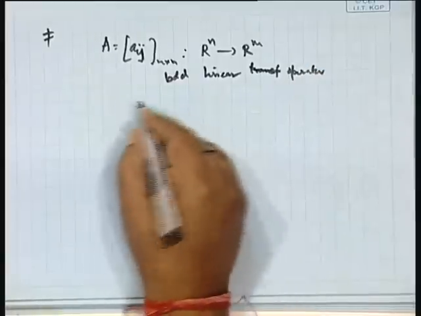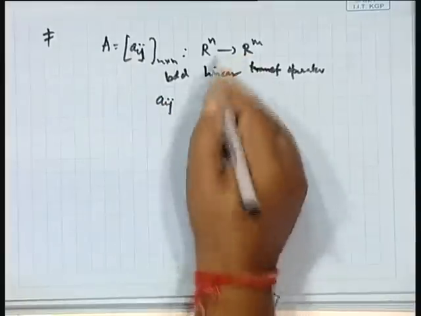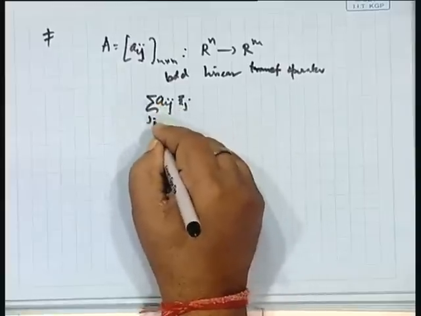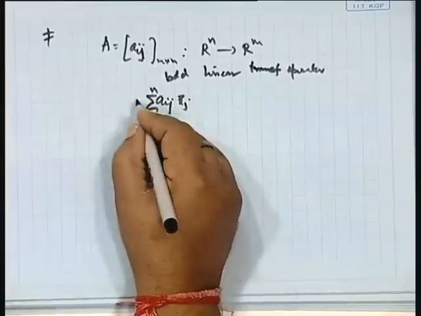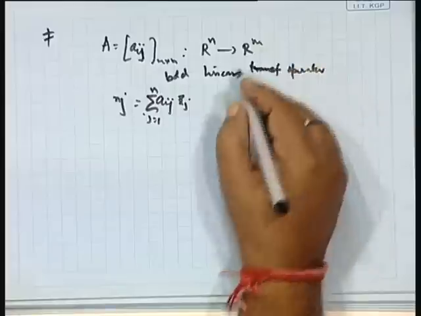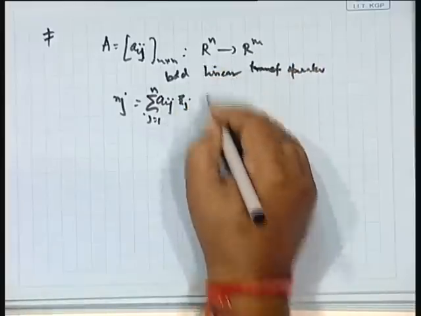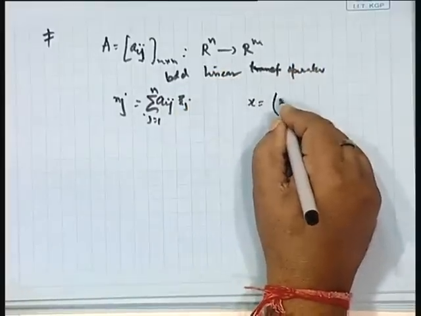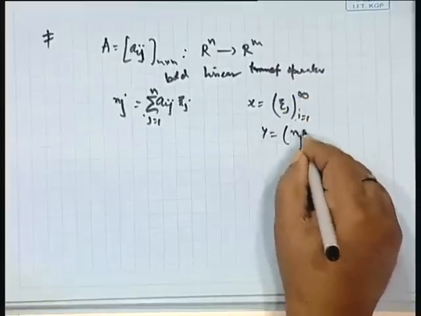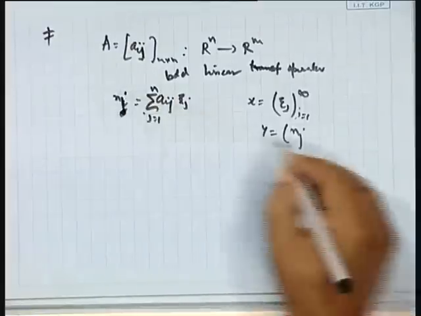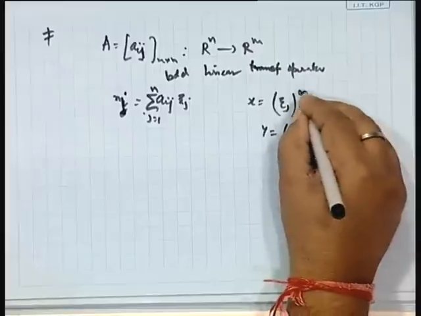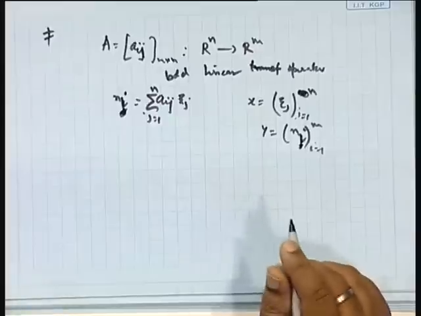And how to define this one: it is Aij xj, sigma j equal to 1 to n. This is our eta i. Then these are elements of Rn, where x is equal to xj, j equal to 1 to n, and y equal to eta i, i is 1 to n, is it not?